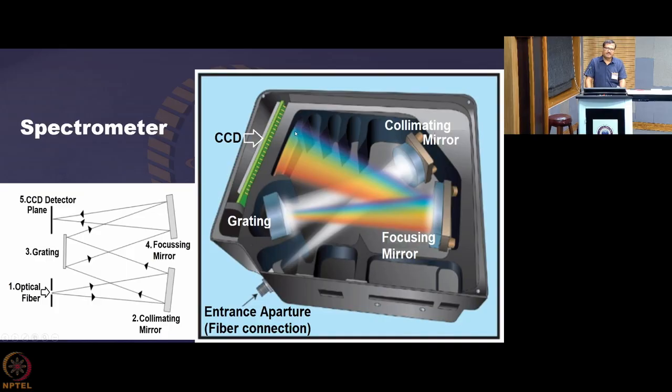Suppose in blue there is a very highly intense emission. There you will get very high intensity in the CCD camera. But what is important to understand is that this intensity variation is occurring at different spatial locations. Now a photon of blue color falling on the CCD and a photon of red color falling on the CCD may or may not generate the same number of electrons.